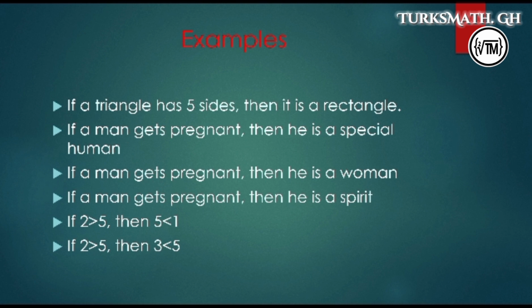If a man gets pregnant, then he is a special human. If a man gets pregnant, then he is a woman. So, if the premise is false, anything else follows. If 2 is greater than 5, then 5 as well could be less than 1.